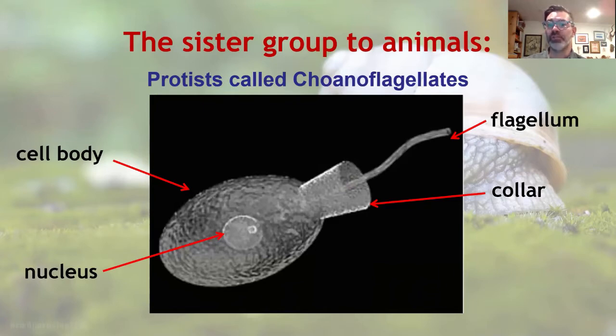There are these protists called choanoflagellates that are still around today that we think are closely related to the ancestor of all animals. They kind of look like sperm cells with short tails and a collar around their flagellum. The flagellum is whipped around to create a current, like the blades of a fan, sucking in water and food particles that get trapped in the collar. This is how they catch their food.